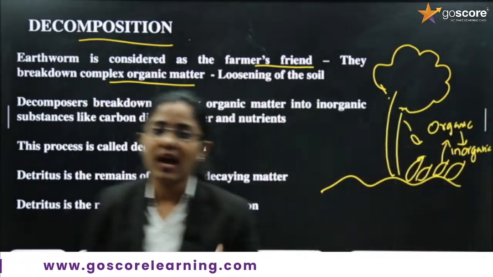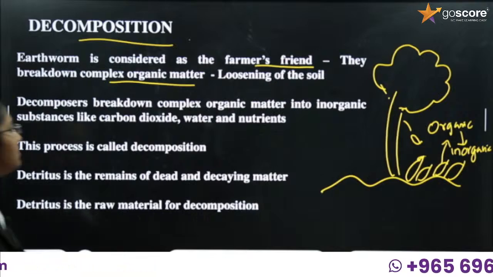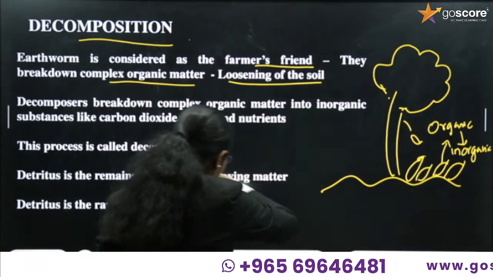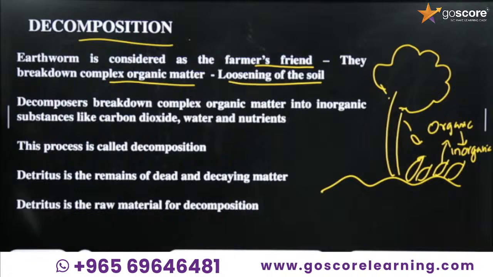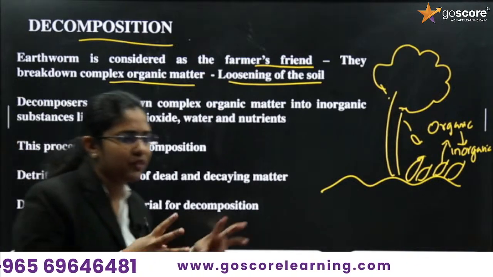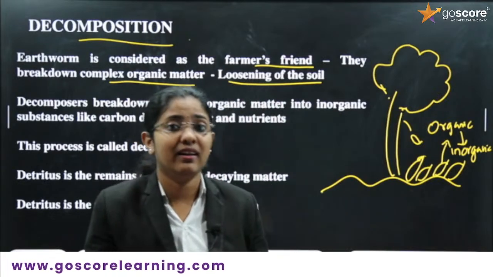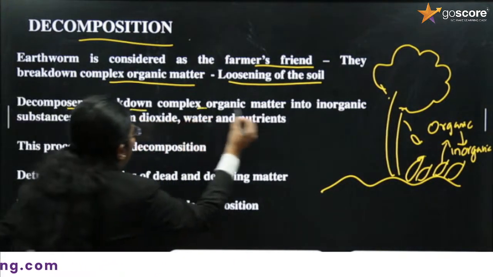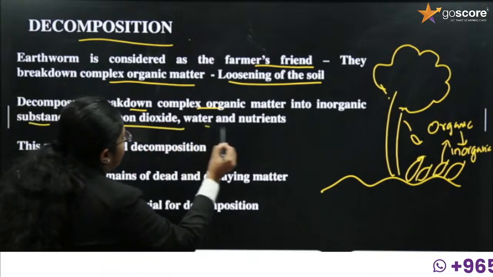They break down the complex organic matter into simple inorganic matter, and also it helps in the loosening of the soil. Means if the soil is very thick, it helps loosen the soil with different nutrients. Next, decomposers break down complex organic matter into inorganic substances like carbon dioxide, water and nutrients.